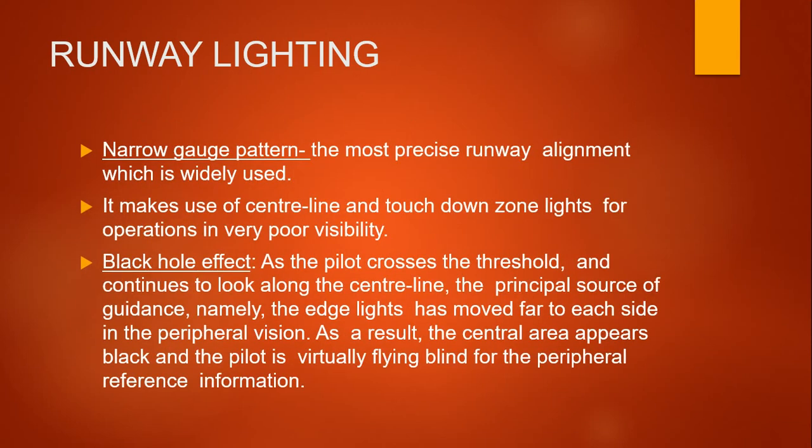So there are some patterns. One is the narrow gauge pattern. It is the most precise runway alignment and is widely used, and it makes use of centerline and touchdown zone lights for operations in very poor visibility. Next there is the black hole effect. As the pilot crosses the threshold and continues to look along the centerline, the principal source of guidance, namely the edge lights, have moved far to each side in the peripheral vision. As a result, the central area appears black and the pilot is virtually flying blind for peripheral reference information.